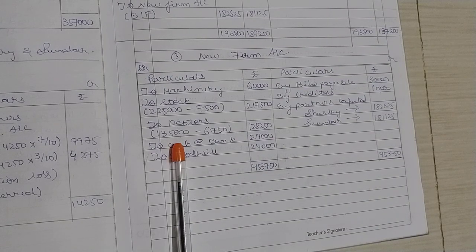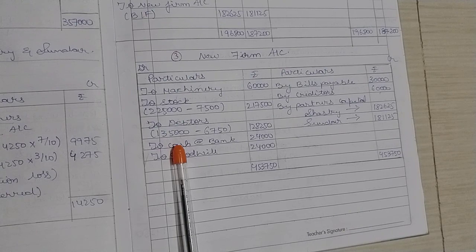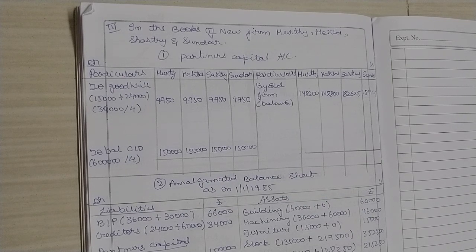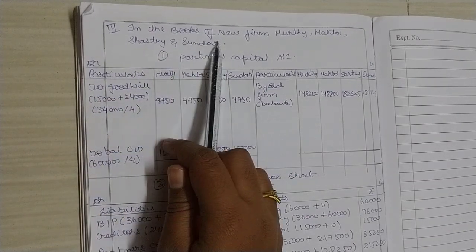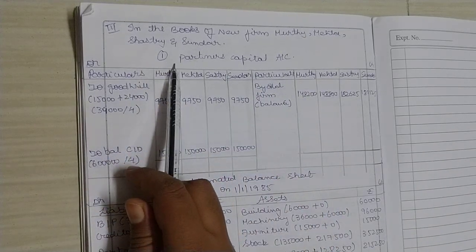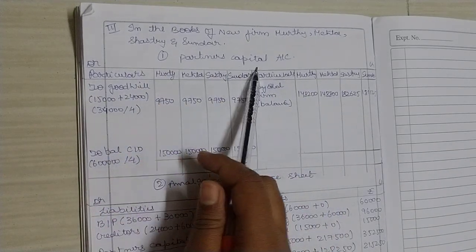Now, last step, that is in the books of new firm. Third step in the books of new firm. Till now we did not find any changes. The first two steps we did as we were doing in our previous problems. What was the only change? Investments distributed and furniture distributed. That's all. In this third step, that is in the books of new firm, that is Murthy, Mehta, Shastri and Sundar, the first account we have to prepare is partners capital account.